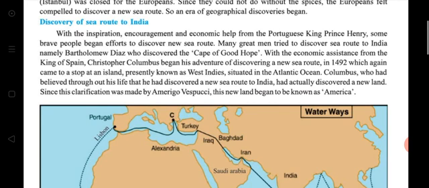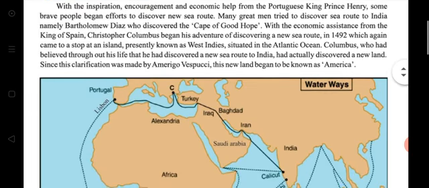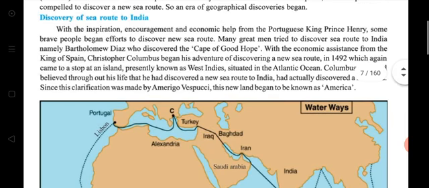Please tick mark, students. Underline the name of Prince Henry, and the Cape of Good Hope topic. Then in 1492, Columbus came again and stopped at an island presently known as West Indies.